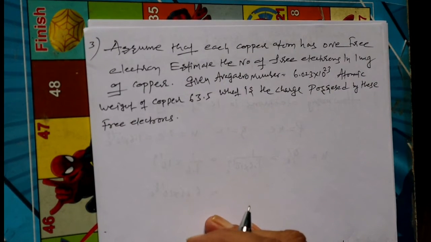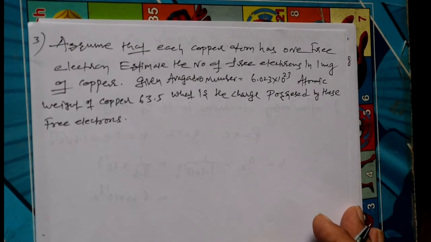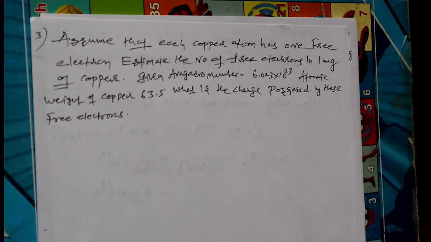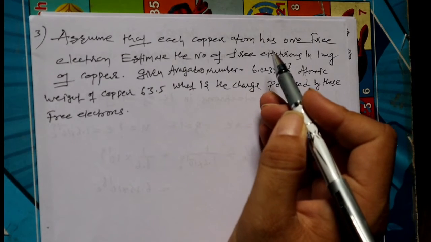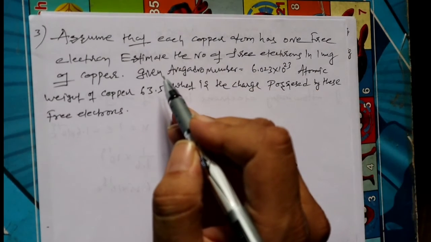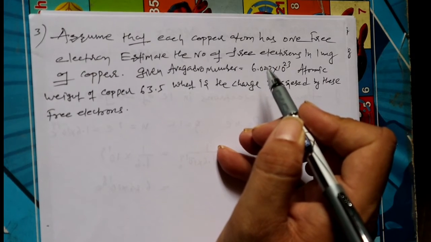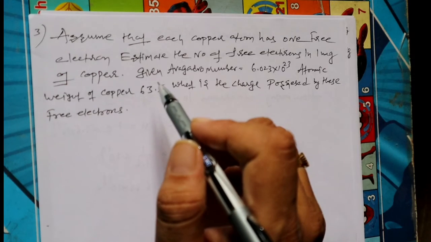Okay, students, now we are going to discuss another problem. See that problem. Assuming that each copper atom has one free electron, estimate the number of free electrons in 1 milligram of copper.